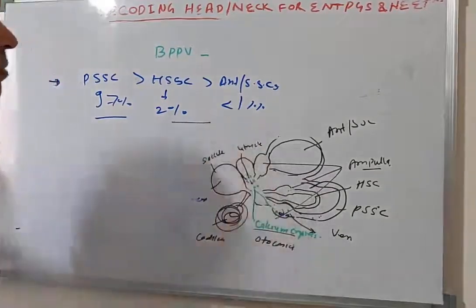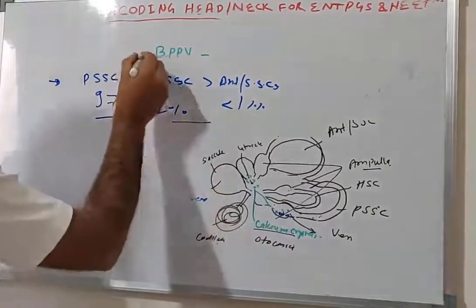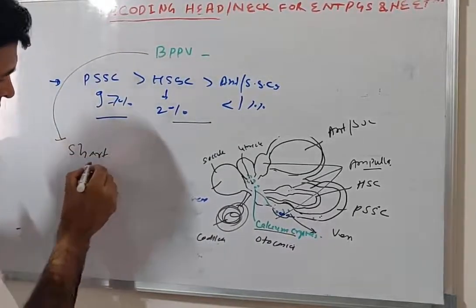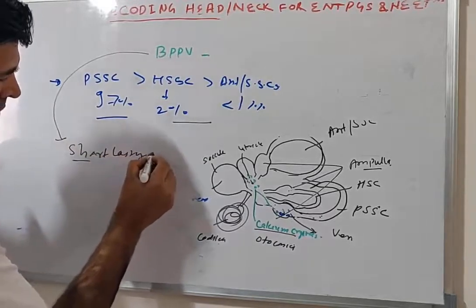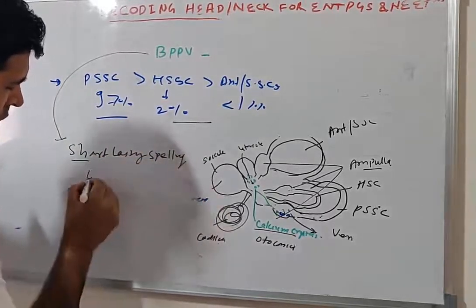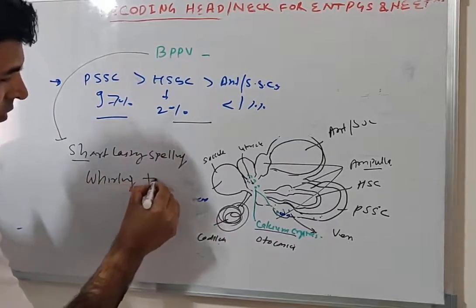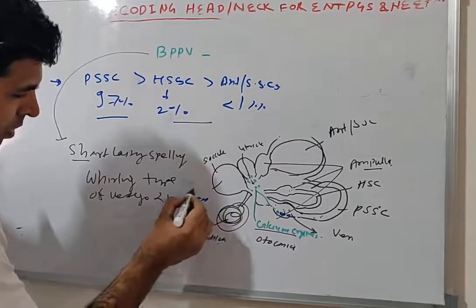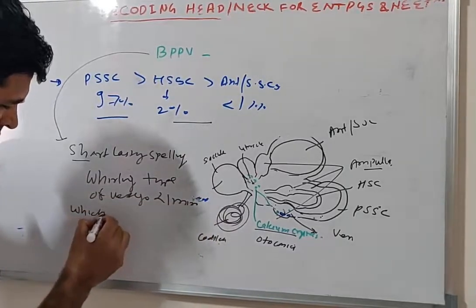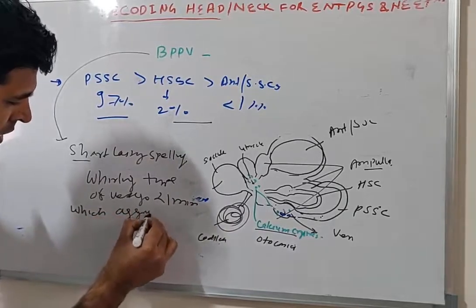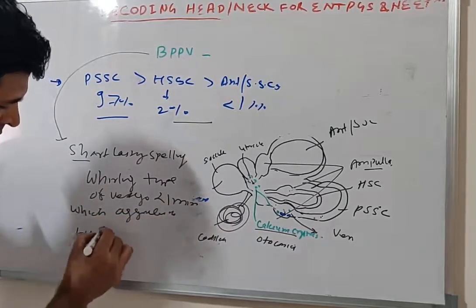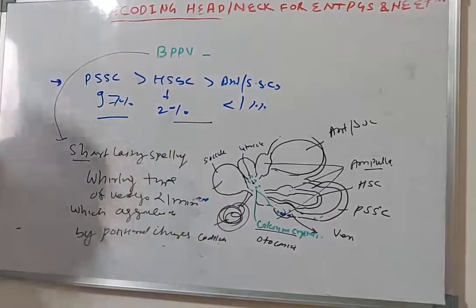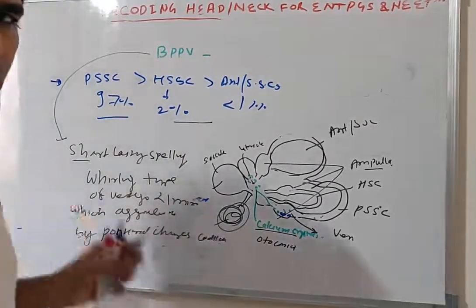What is the classical symptom of BPPV? BPPV classically presents as short lasting spinning or whirling type of vertigo, less than 1 minute, aggravated by positional changes like getting out of bed, rolling in bed, and sitting up from bed.